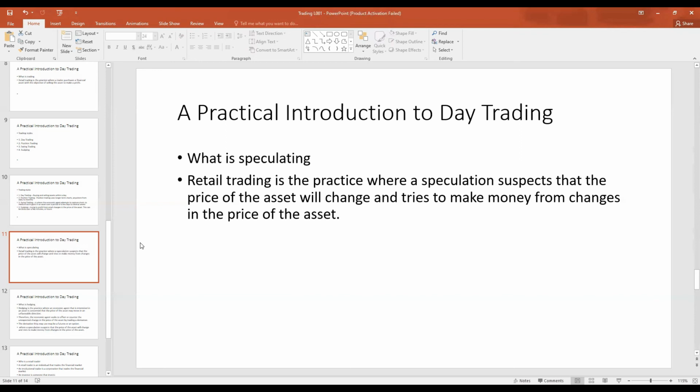So I can use the same example with oil. In the case of oil, a company may be an oil company, and they may anticipate the price of oil might decline. So if the price of oil declines from its current price at, let's say, $60 to a lower price of, let's say, approximately $20, then there will be a loss. This loss will be an opportunity cost, and this loss is approximately $40.